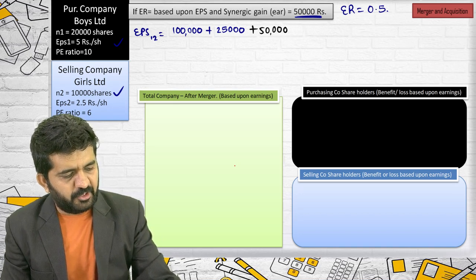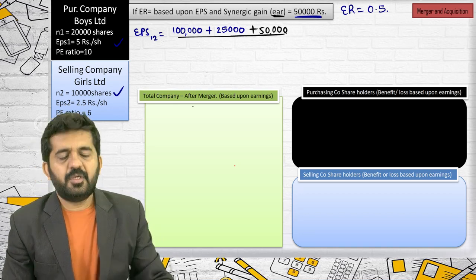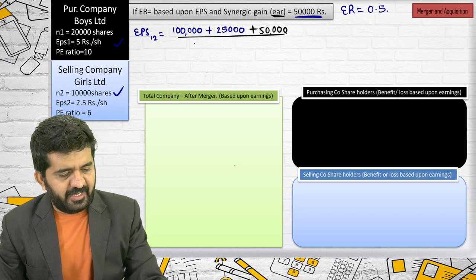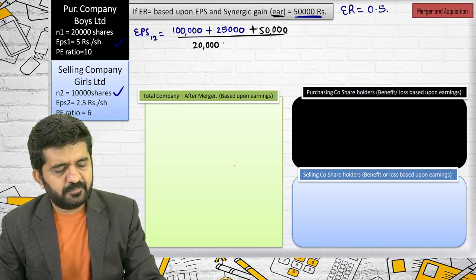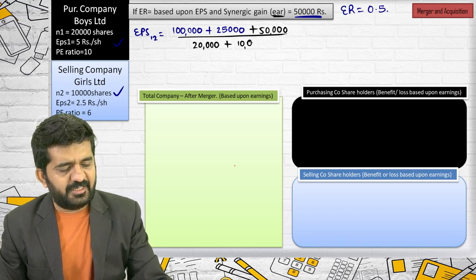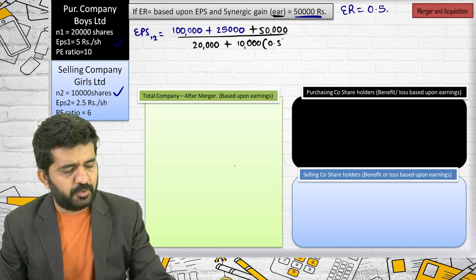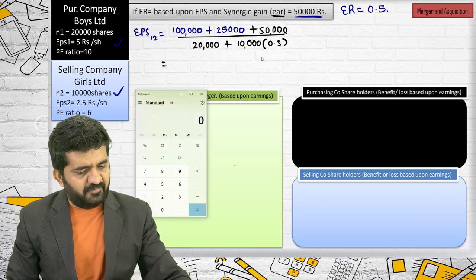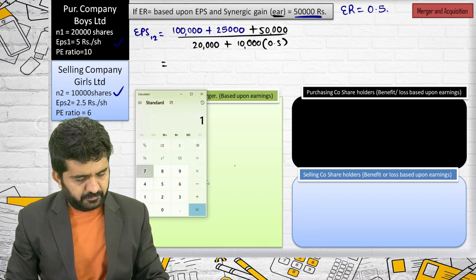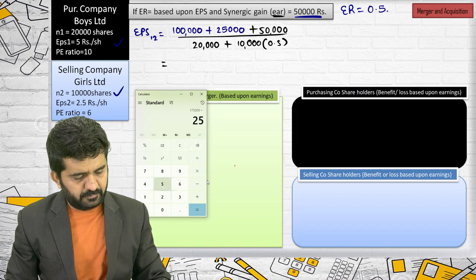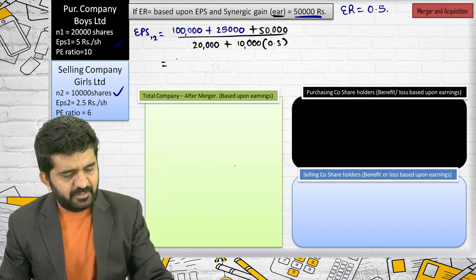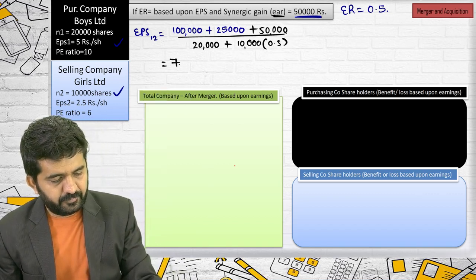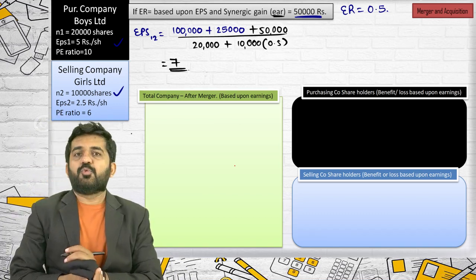It is based upon earnings, divided by N1 is 20,000, plus N2 is 10,000, multiplied by exchange ratio is 0.5. This is 1,75,000 divided by 25,000. It is 7. EPS 1 2 is 7.